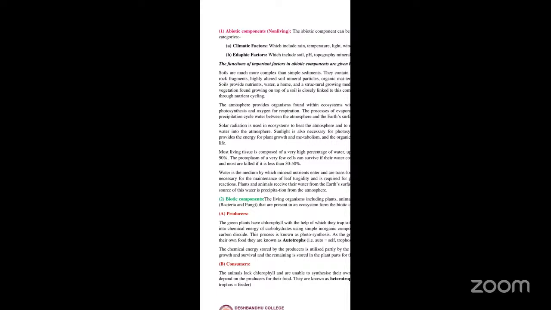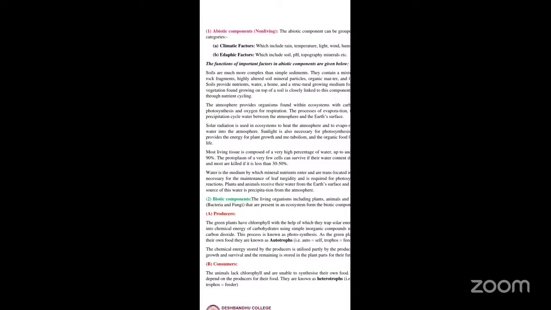Now, coming to the soils. The soils are very complex, and they contain a mixture of soil particles, rock fragments, highly altered soil mineral particles, organic matter, and they provide the nutrients, water, as well as a home and a medium for the vegetation. The atmosphere provides for the organisms within this system, and they undergo different processes, like evaporation, transpiration, and precipitation cycle between the water as well as the atmosphere.